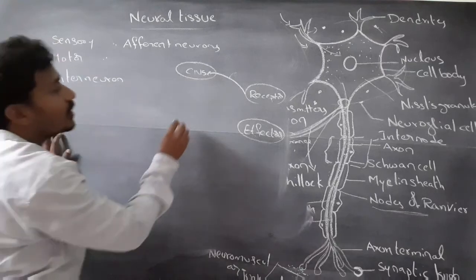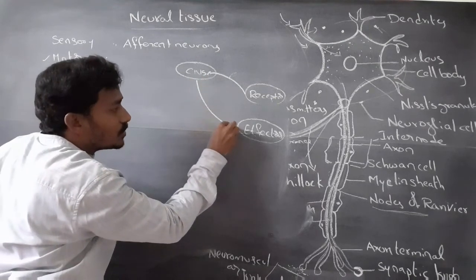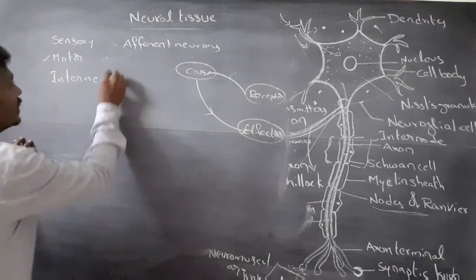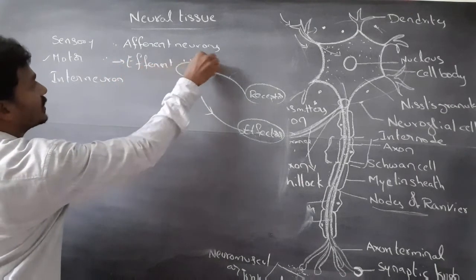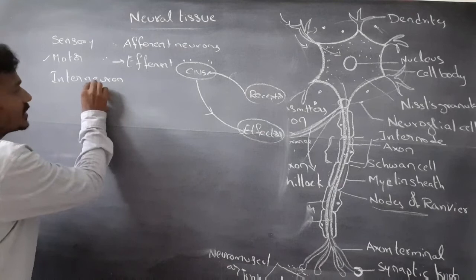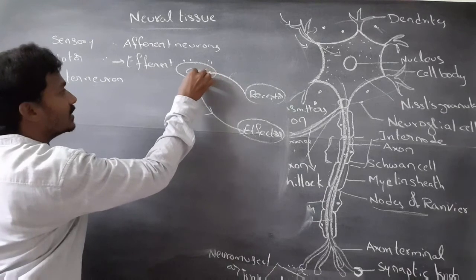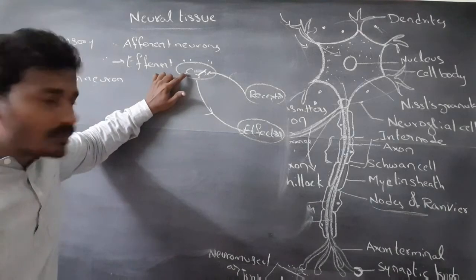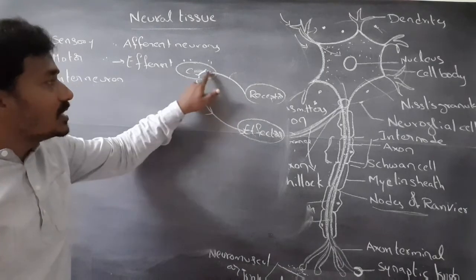Motor neurons send motor impulses to effectors. These are called efferent neurons. Next, interneurons. These are present in the central nervous system. They connect sensory neurons and motor neurons.